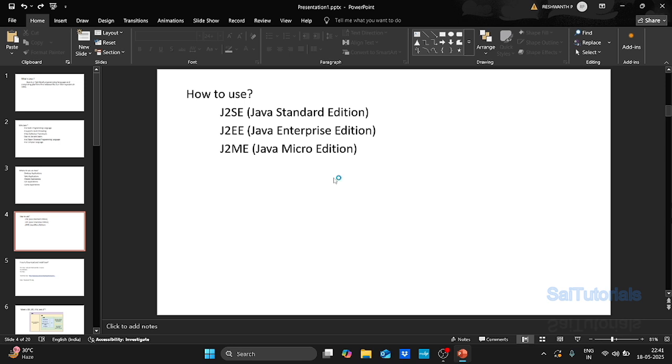By using standard edition, you can build simple programs like console applications or desktop applications. By using enterprise edition, you can create web applications. And by using micro edition, you can build mobile applications.